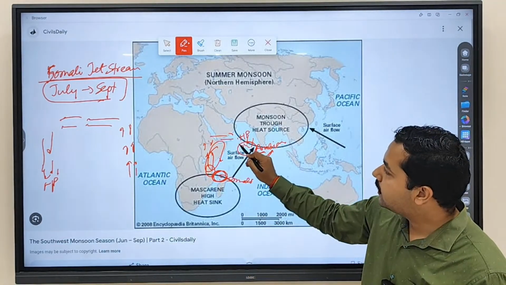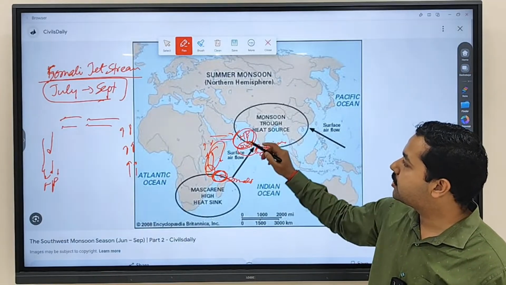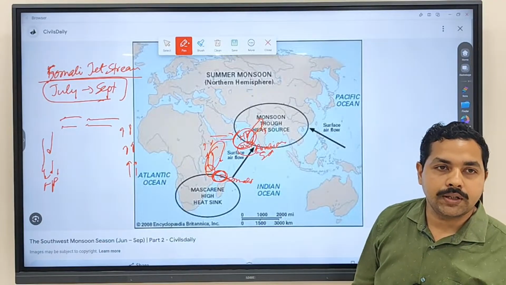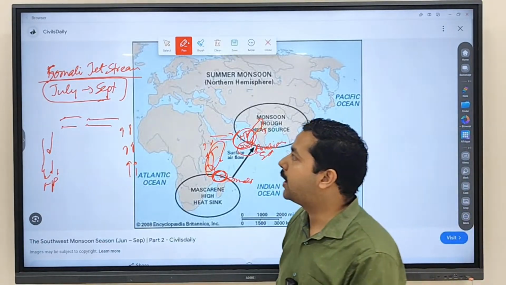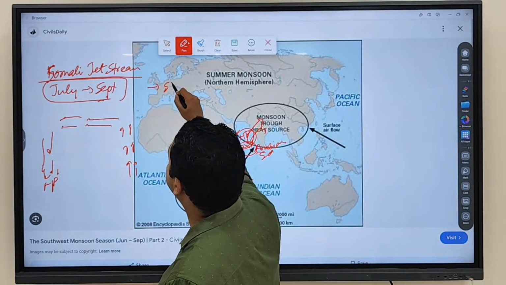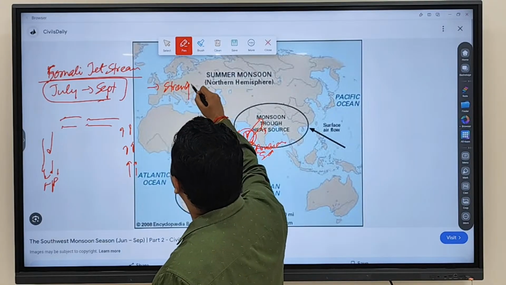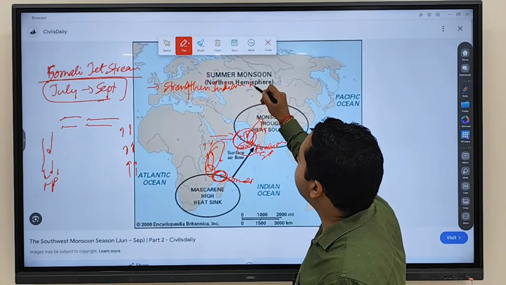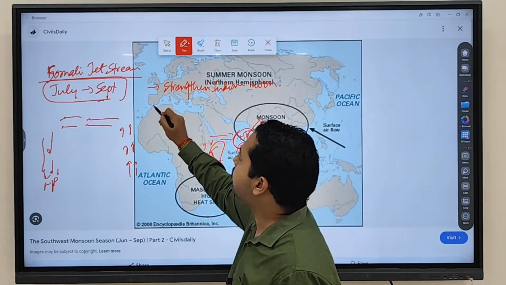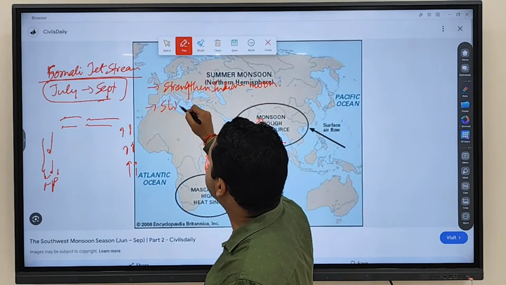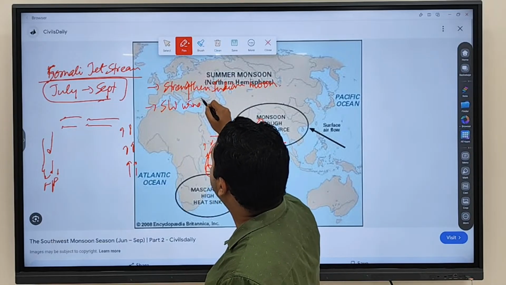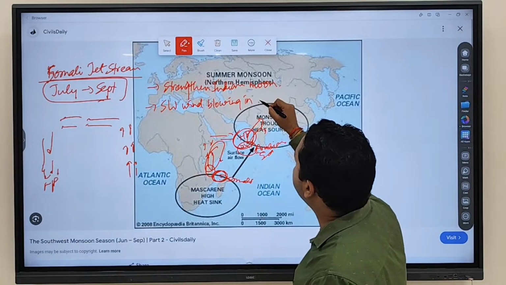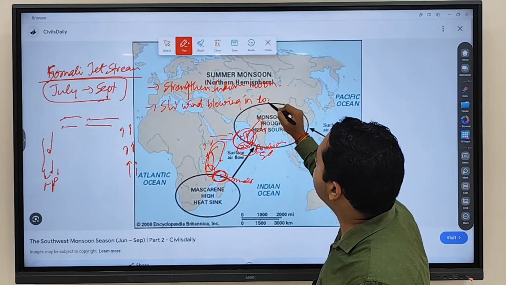So again, it is creating which type of pressure? High pressure. More high pressure means more monsoon arrival in India. So even the Somali jet stream is strengthening the Indian monsoon. It is more of a southwesterly wind blowing in the tropospheric region.